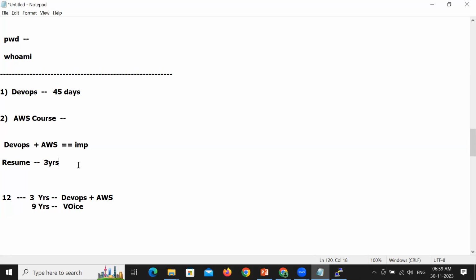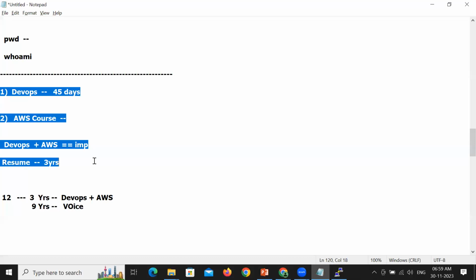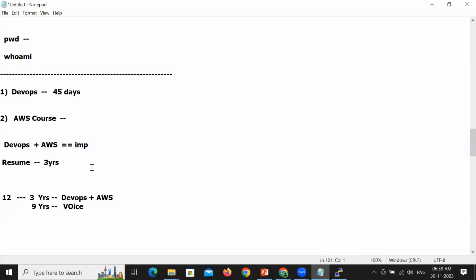So for that, this is the roadmap. Not only for you, Arjun, it's for many other participants who want to get into a DevOps role from non-IT or IT, from legacy technologies also. This is the roadmap. Clear, Arjun? Clear. So what does it mean here? DevOps plus AWS. I mean, DevOps is okay, and plus AWS.